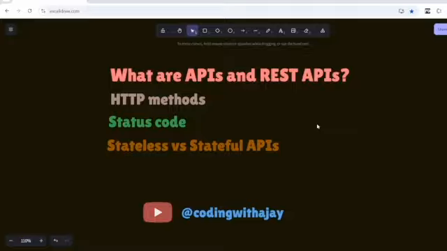I know you already know it, but let me just quickly go over them so that you can move to the next part. First is GET. As you can imagine, it fetches something from the database, server, whatever, right? So this request means that we are trying to get something from the server. This request defines that.